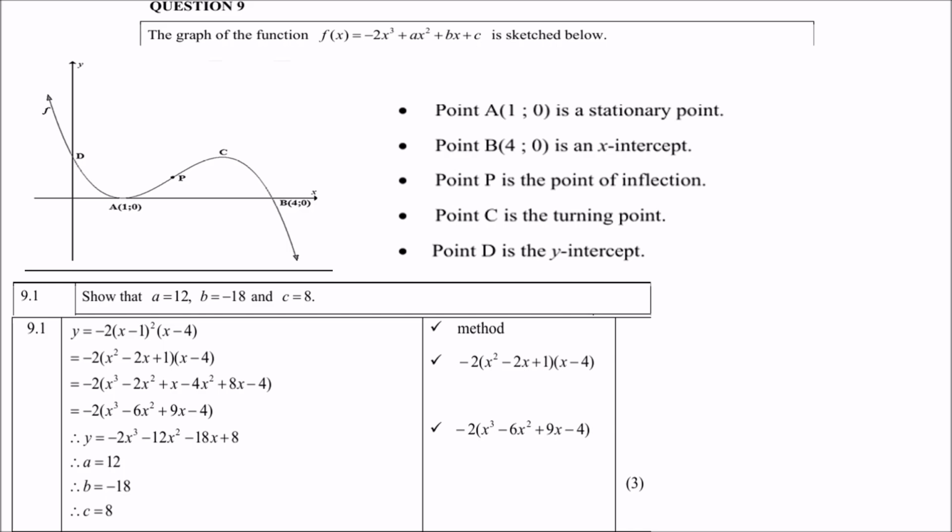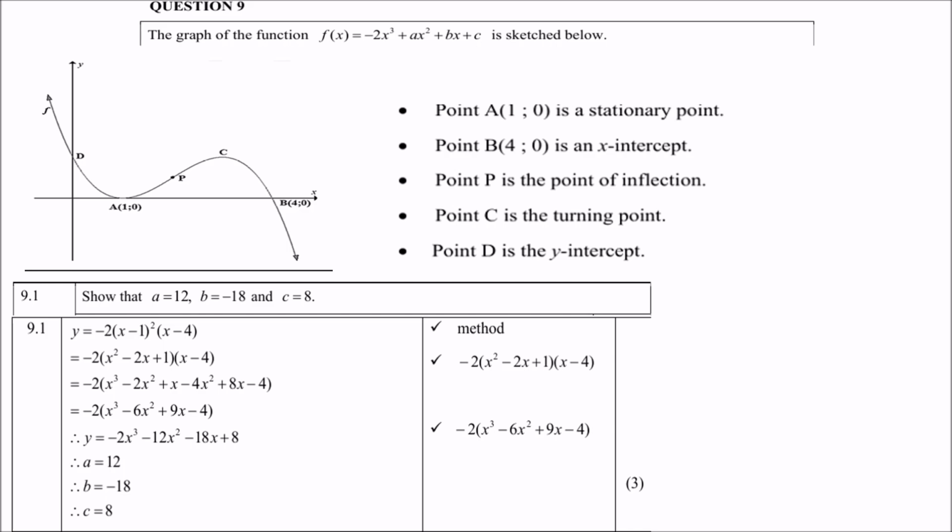Now again, these questions are very tricky. People, if they give you the values, don't assume that they are correct. You must just prove them. Normally they do this because the follow-up question will have you use the given a, b, and c, in case you made a mistake in 9.1. So please remember that. We are going to use the formula where the x-intercepts are given.